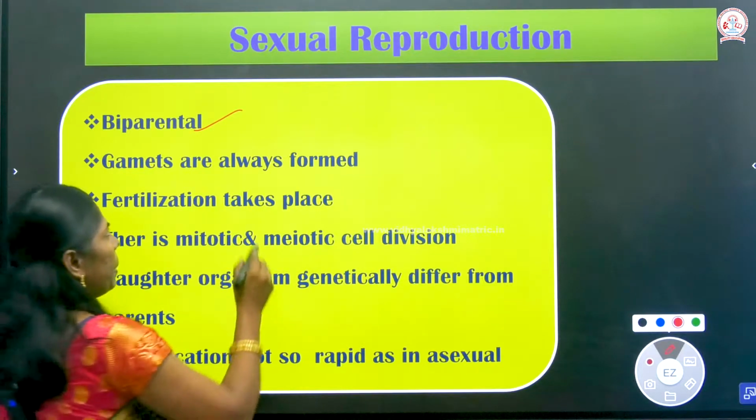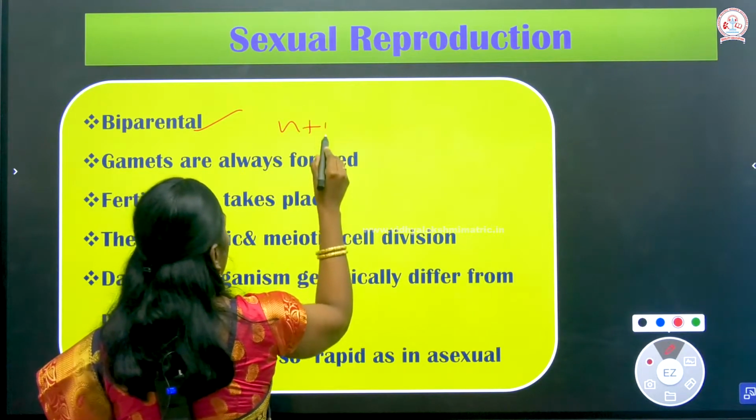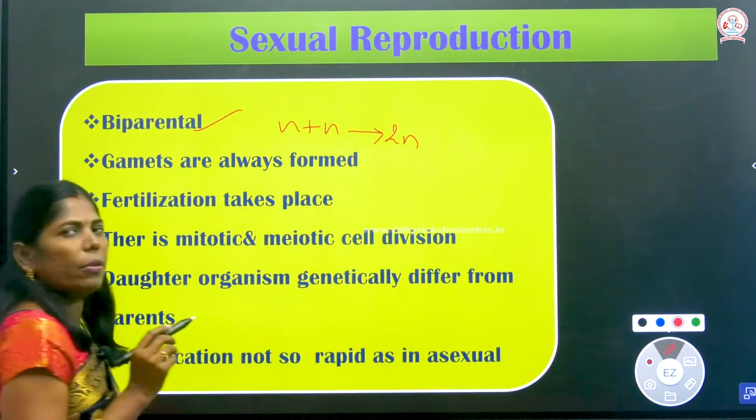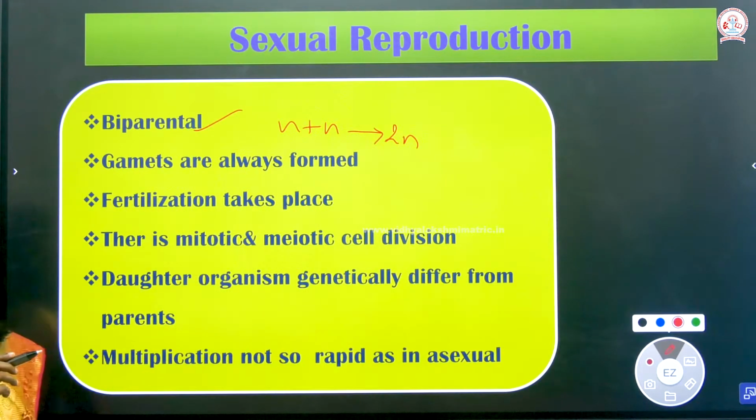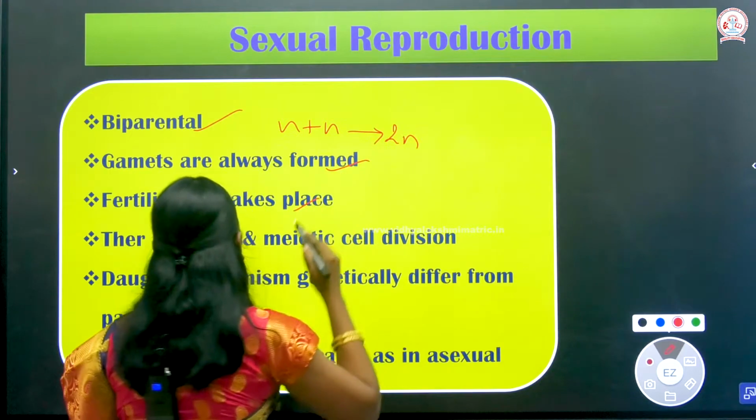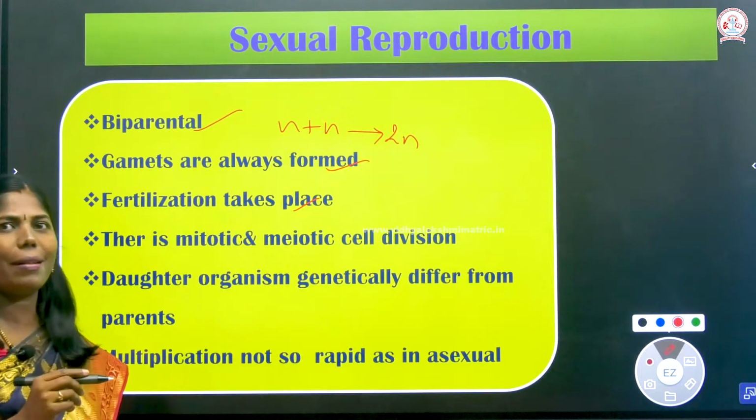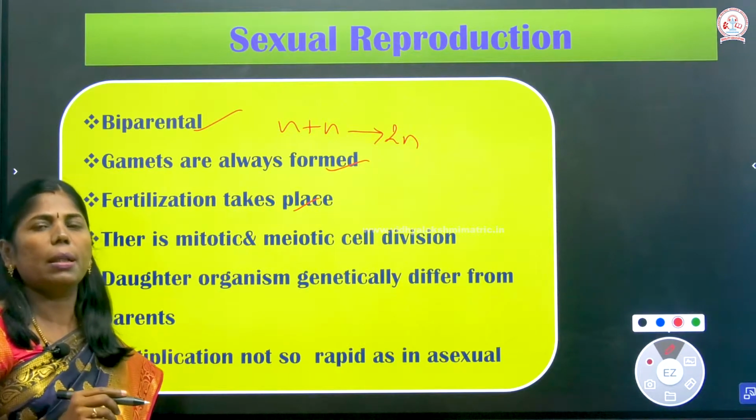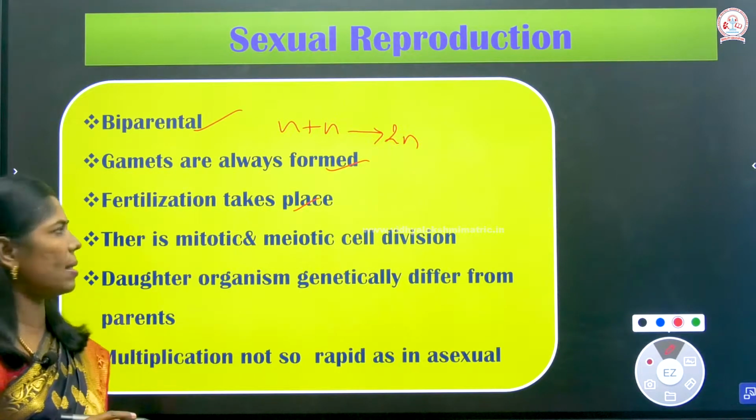That is n plus n, so n plus n gives 2n. One acts as a male, another one is a female. The gametes are always formed, that is, male and female gametes are formed here, and fertilization takes place. What is fertilization? That is syngamy. The male and female gametes are fused together. That process is known as fertilization.